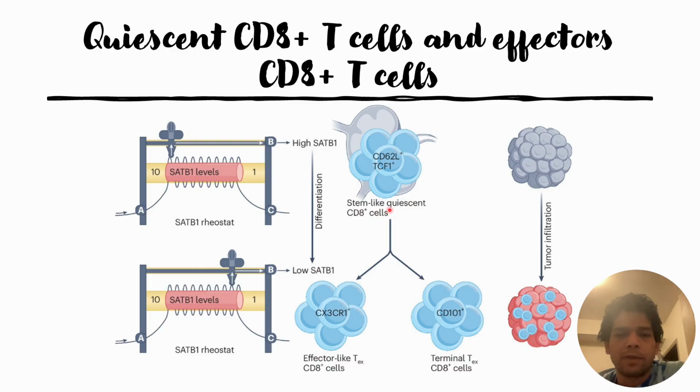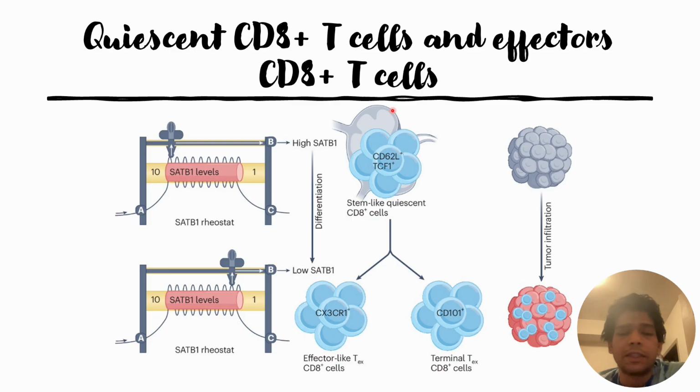The markers for this condition are CD62L and TCF1. So CD62L positive and TCF1 positive are the markers for these stem cell-like quiescent CD8+ T cells, right?